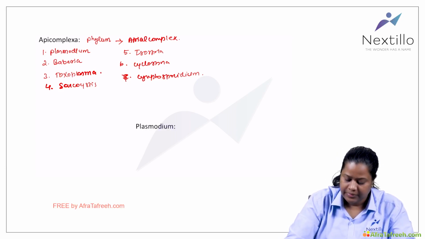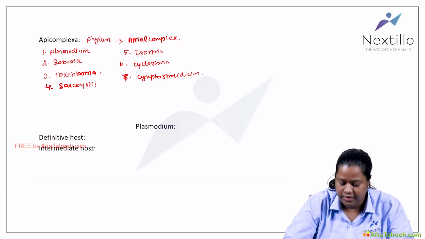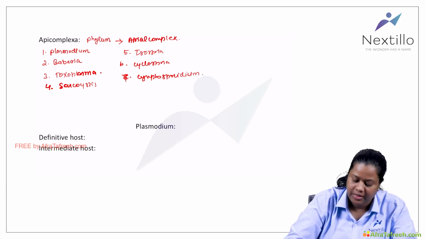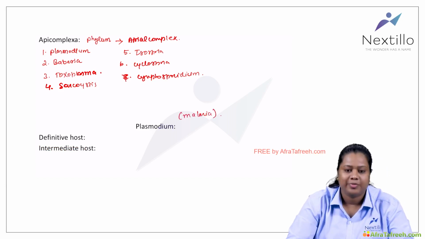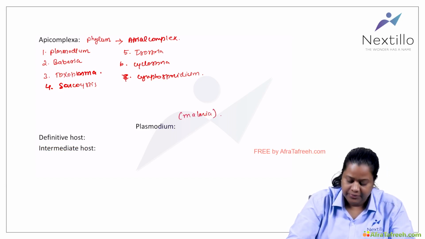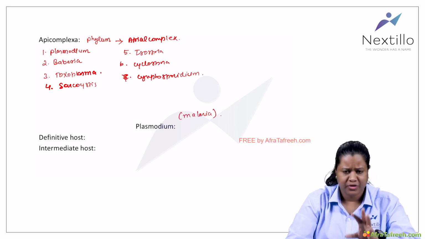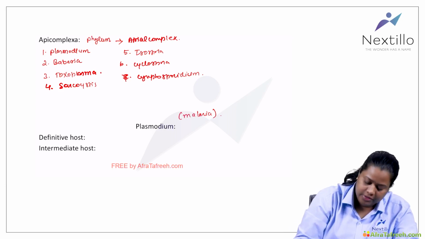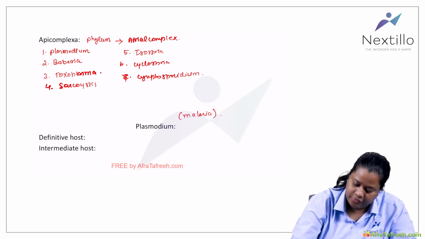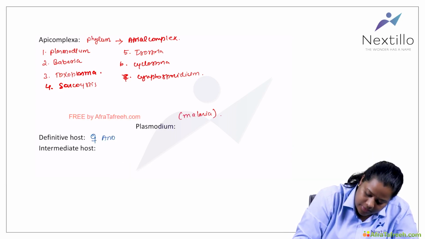Okay, so Plasmodium, if we talk about, we have the definitive host for Plasmodium. Plasmodium causes what? It causes malaria, right? The definitive host for malaria is where the sexual cycle will take place, inside the mosquito. So for malaria, the definitive host is the female Anopheles mosquito.